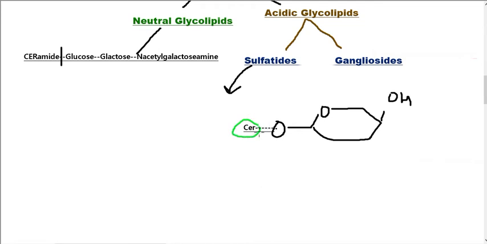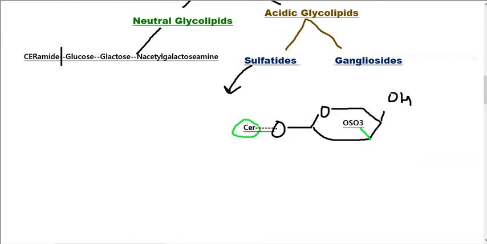It connects with the carbohydrate through an O-glycosidic bond, and this is the structure of galactose that has a hydroxyl group projected in an upward direction on carbon 4. On carbon 3, it has a hydroxyl group. In case of sulfatides, this hydroxyl group has been sulfated and converted into an SO4 group, and an enzyme called sulfotransferase is involved in this process.